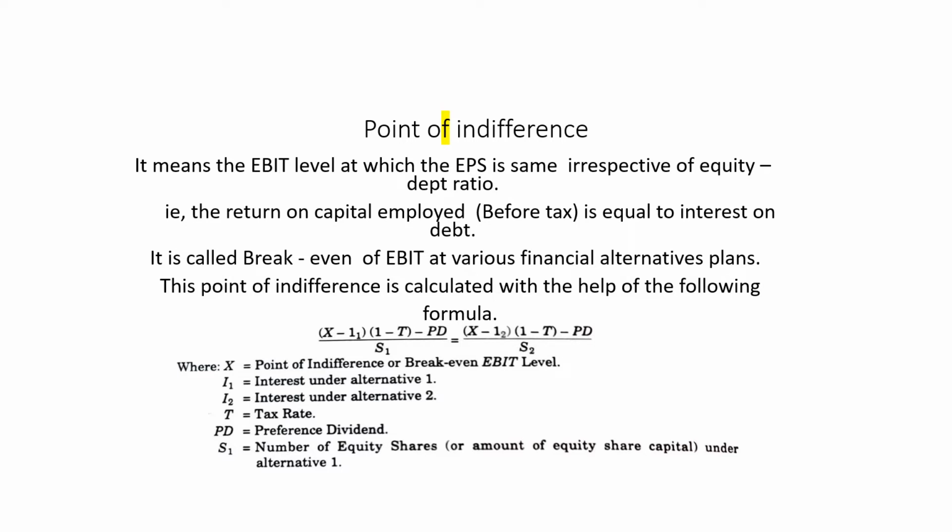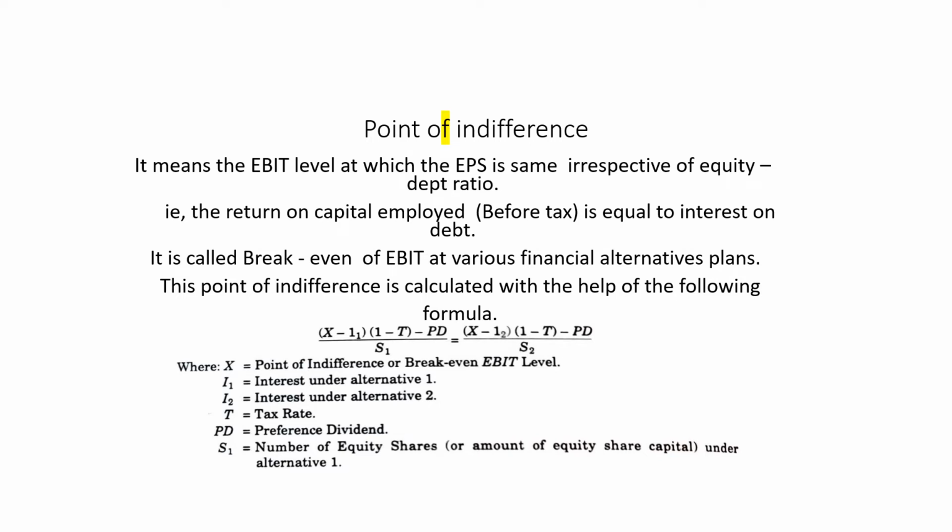It is also called the break-even EBIT at various financial alternative plans. This point of indifference is calculated with the help of the following formula: (X minus I1) into (1 minus T) minus PD, divided by S1, is equal to (X minus I2) into (1 minus T) minus PD, divided by S2. Here, X stands for the point of indifference or break-even EBIT level.